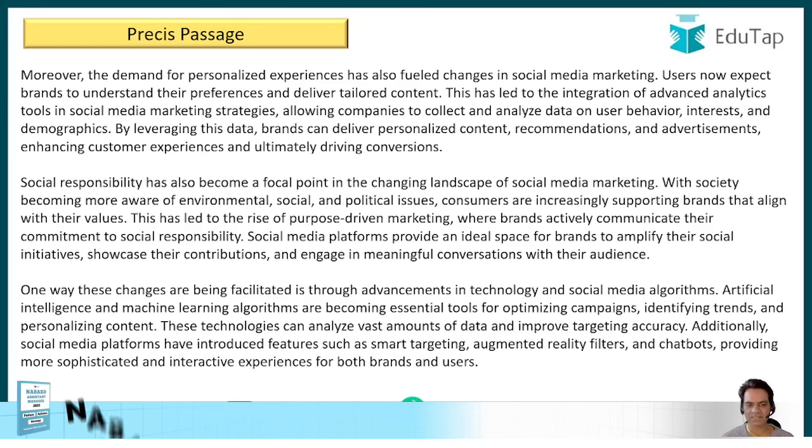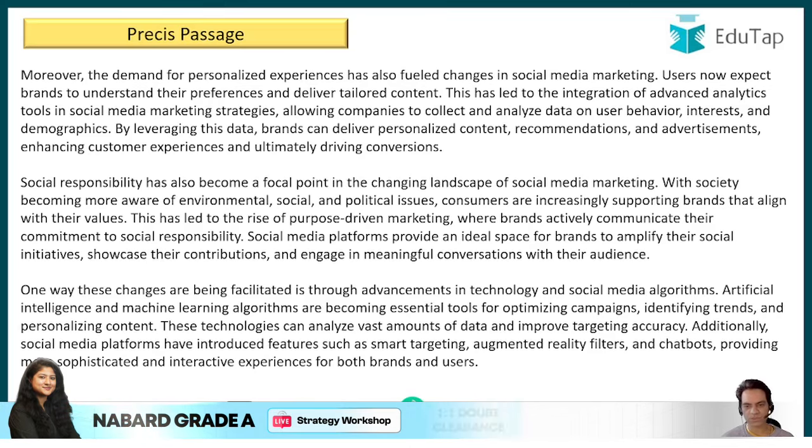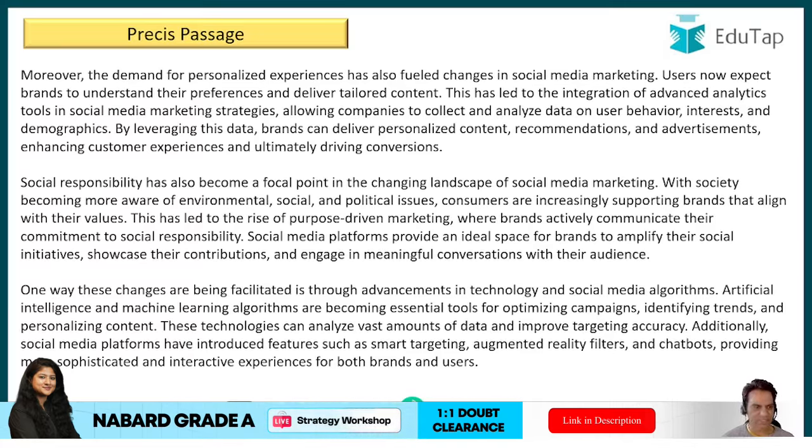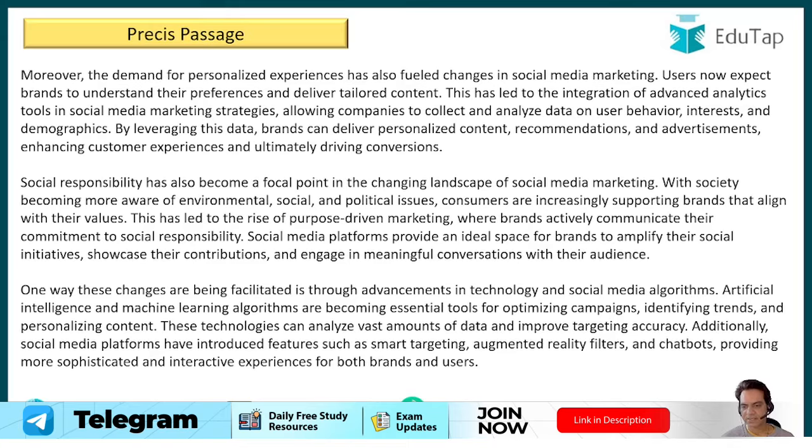One way these challenges are being facilitated is through advancement in technology and social media algorithms. Artificial intelligence and machine learning algorithms are becoming essential tools for optimizing campaigns, identifying trends, and personalizing content. These technologies can analyze vast amounts of data and improve targeting accuracy. Additionally, social media platforms have introduced features such as smart targeting, augmented reality filters, and chatbots, providing more sophisticated and interactive experiences for both brands and users.